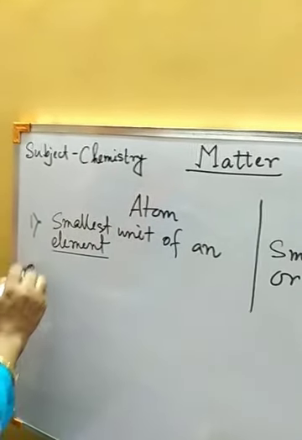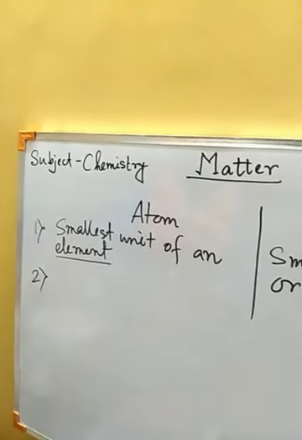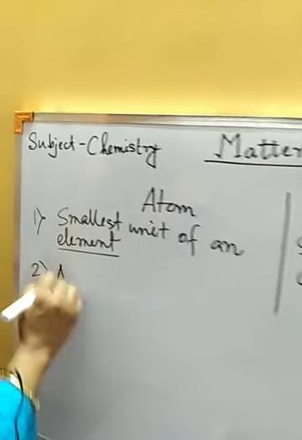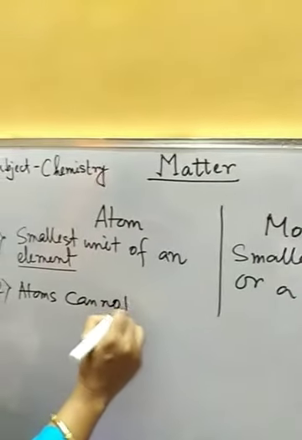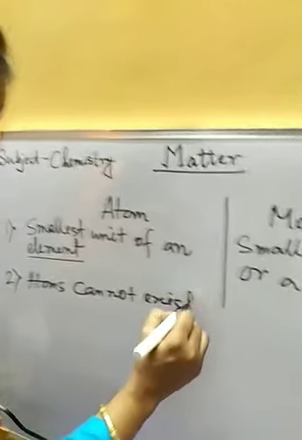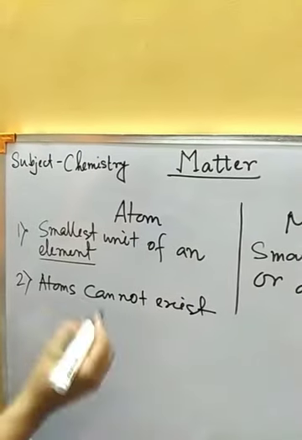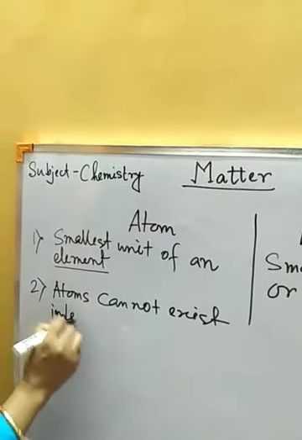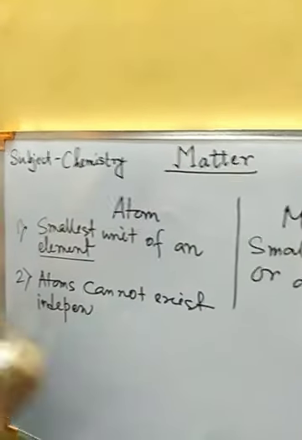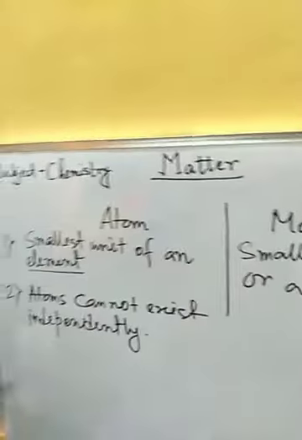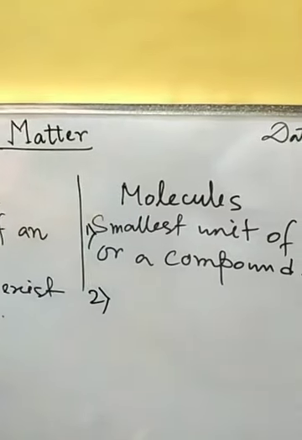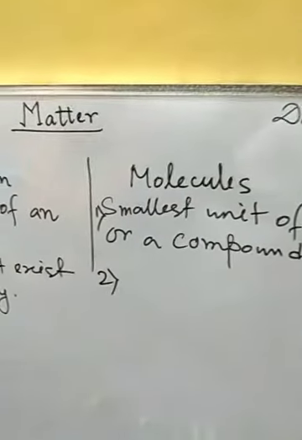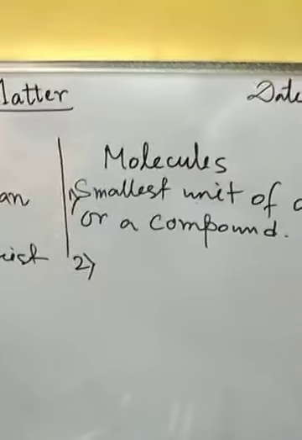this is number 1. So number 2, for this we can say atoms cannot exist independently, whereas molecules, we have seen that we get molecules when atoms are joined together by chemical bonds.